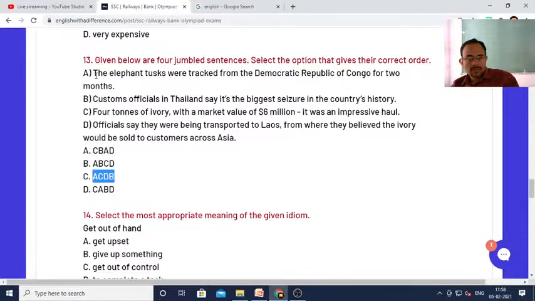The elephant tusks were tracked from the Democratic Republic of Congo for 2 months. 4 tons of ivory.